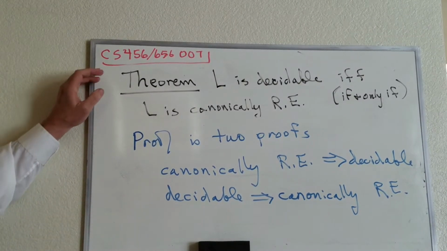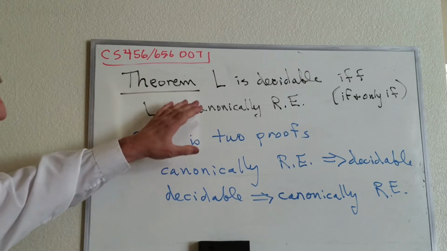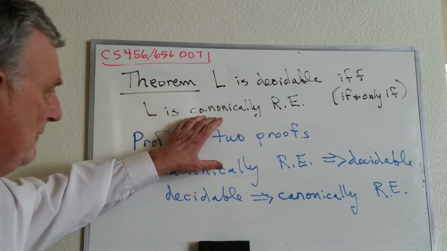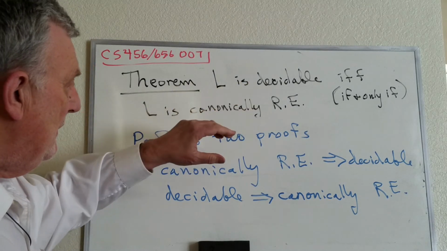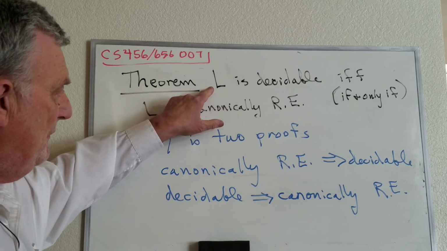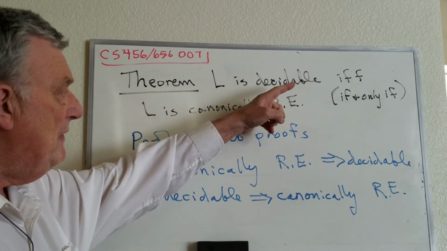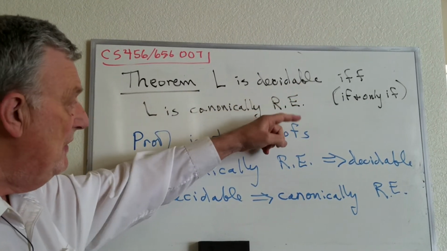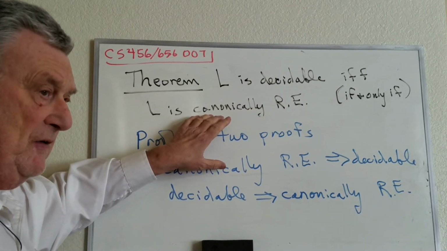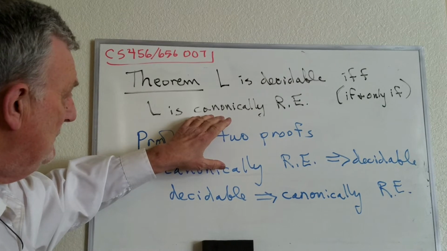Now, here's the first theorem, where we're going to connect this canonical order, the recursive enumeration, with decidability. And here's the theorem. A language is decidable if and only if, and we abbreviate if and only if as iff, I'll use that in the future, if and only if L is canonically recursively enumerable.